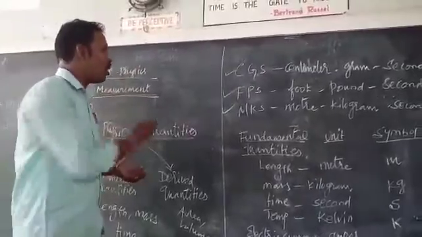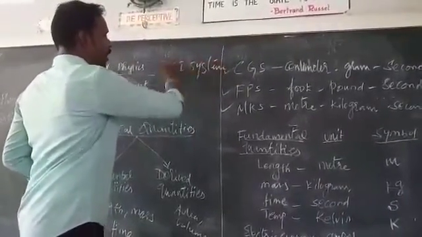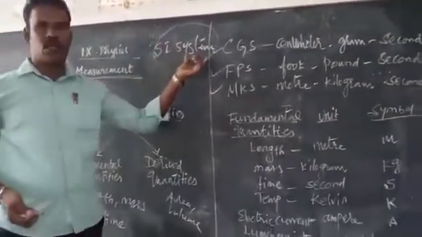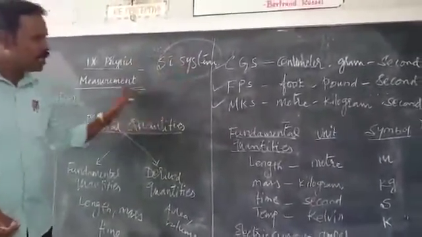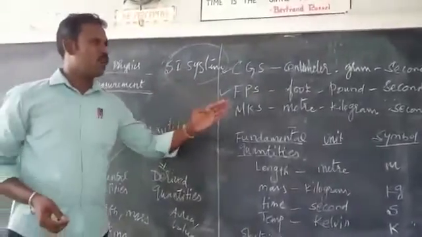That system is called the SI system. SI is System International. This system has been accepted in almost all countries after 1960.